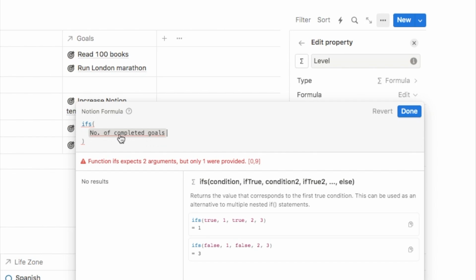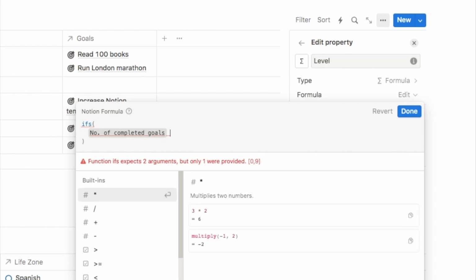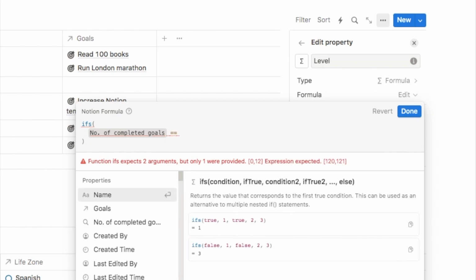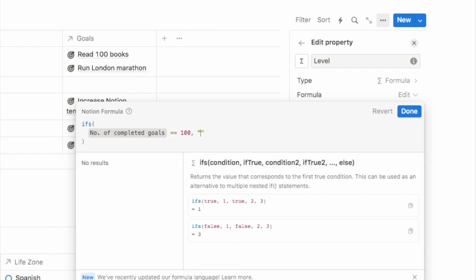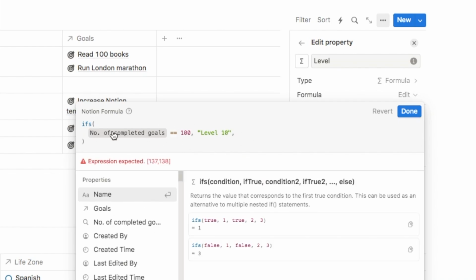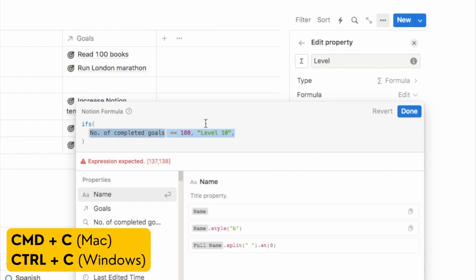So I'm going to say if the number of completed goals equals 100, comma, then we're going to write what we want it to display if that is true. Inside two quotation marks like this, we're going to put level 10 and another comma. So that is our first condition. It's essentially saying if the number of completed goals is equal to 100, then we want to display level 10 in the box.